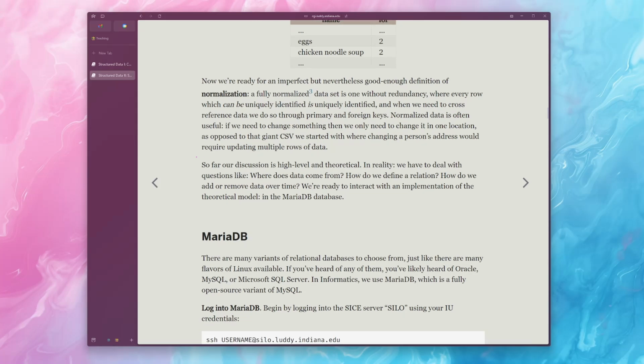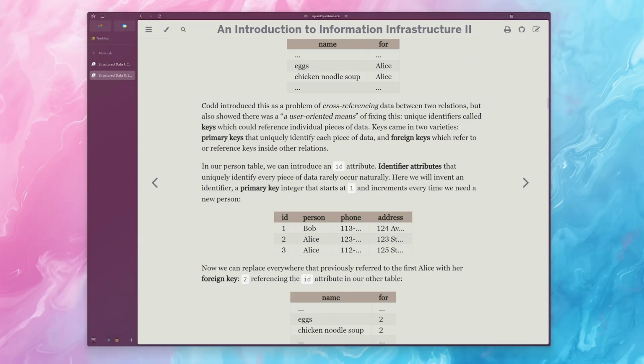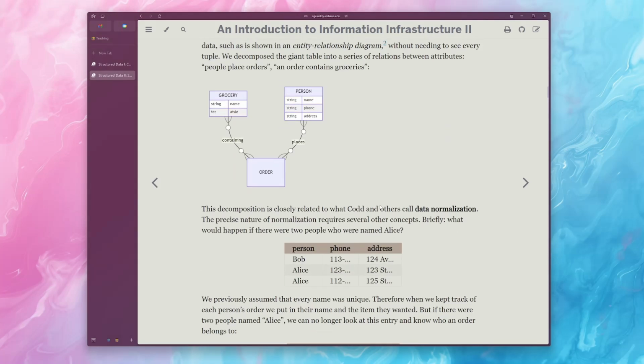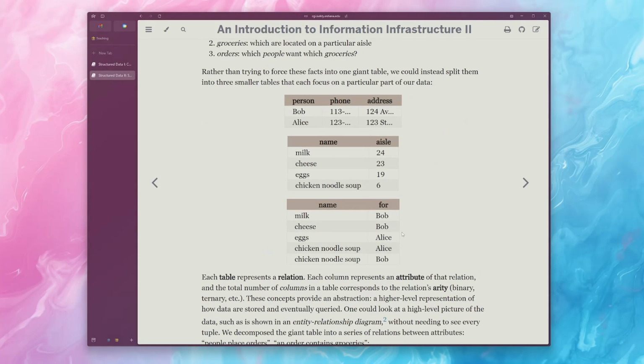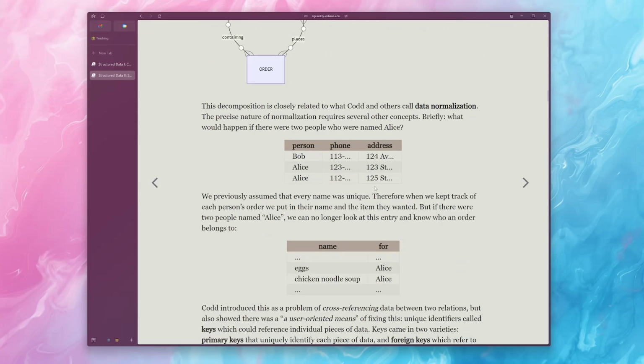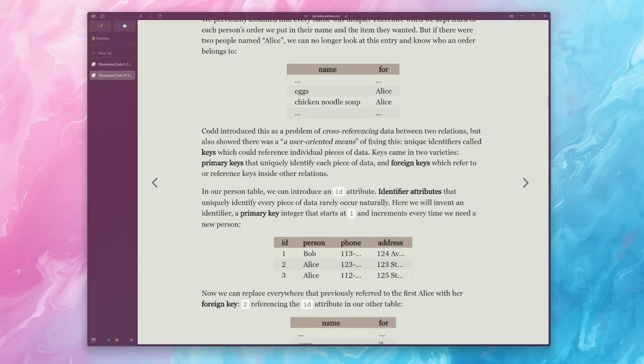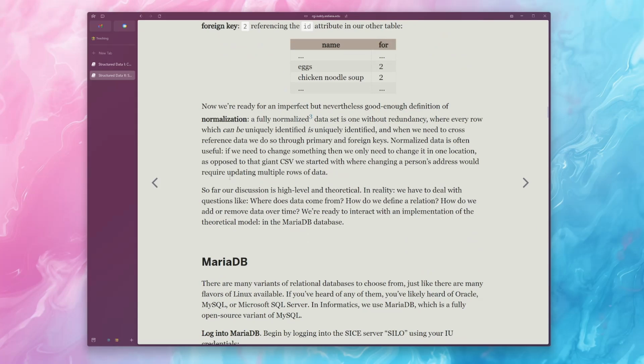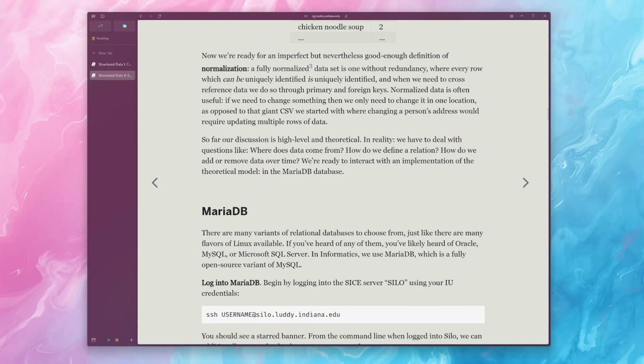Okay, so far, this discussion has been pretty much focusing on the concepts and the theory behind it. So, as I mentioned earlier, this was invented in the 1970s as a kind of theoretical way and a bit of a practical way to solve a bunch of the problems that we're dealing with in the hierarchical and the graph-based or network format. So now let's get into some of the idea of how do we actually define relations? Where does some of the data come from? How do we add or remove data? In other words, we are ready to interact with an implementation of the theoretical model, which is in the MariaDB database.